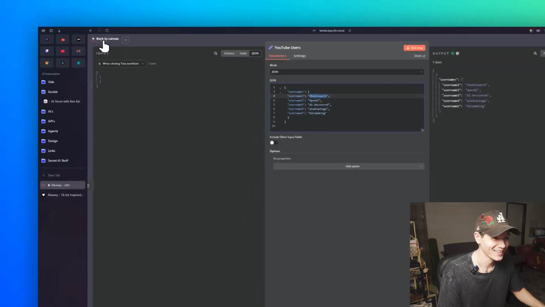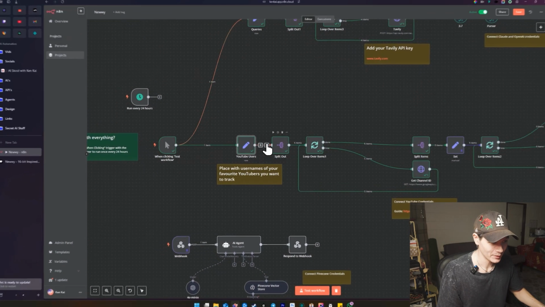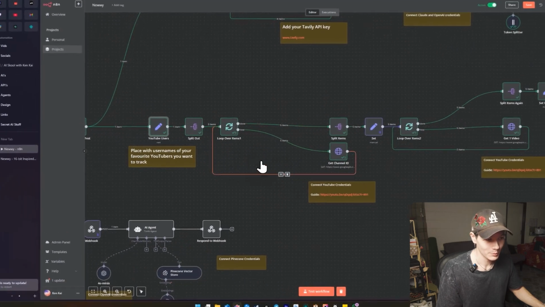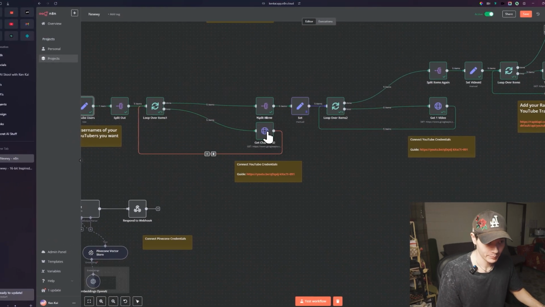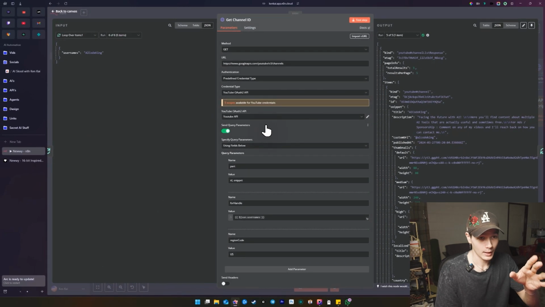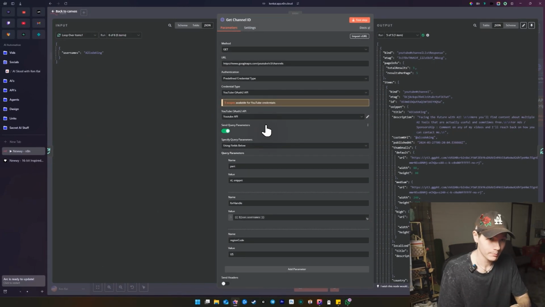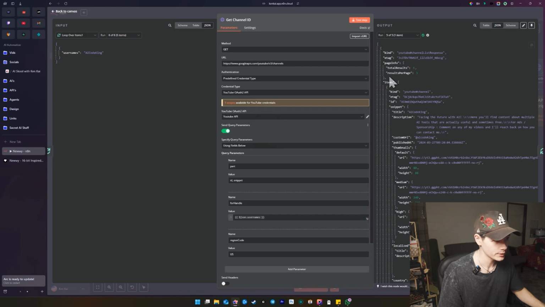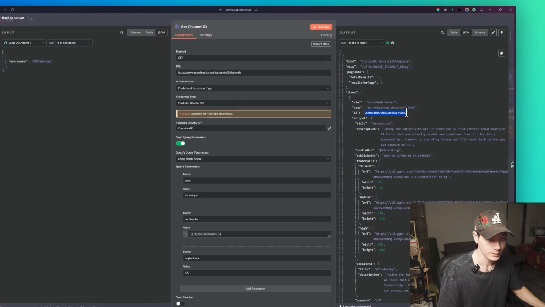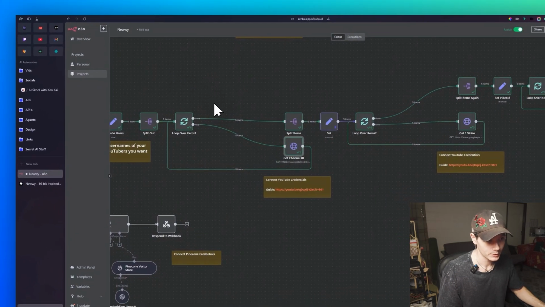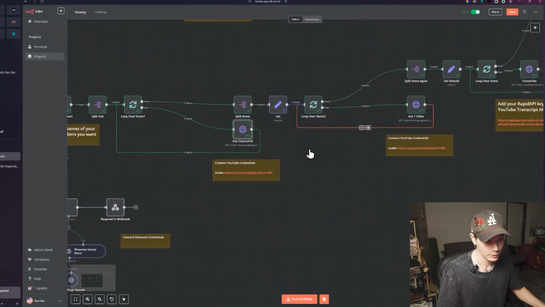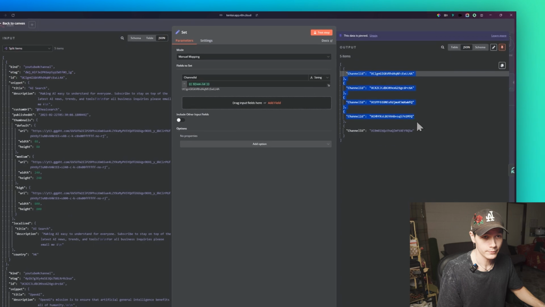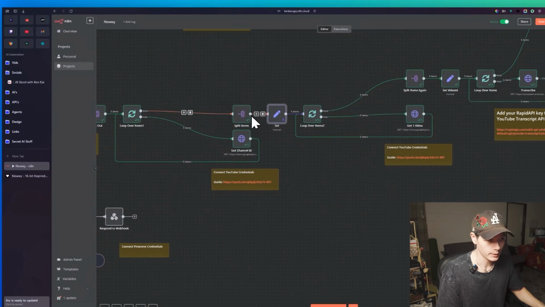So. And then that's just splitting out, okay? We're just looping those items again. However, this time we're going through a get channel ID, because before I had the username, now I need to get the channel ID from that actual account, which we can see right here, okay? So that's the channel ID. That's then being passed through another split. It's then using a set node just to set them all up, and then just to have the channel ID ready for the loop. That's then going through another loop right here.